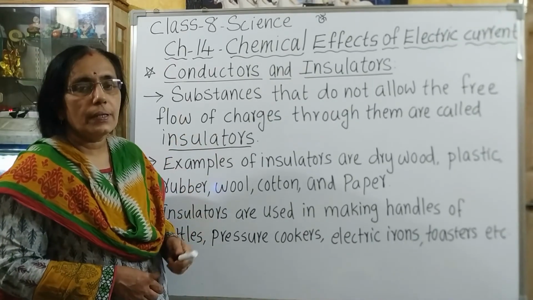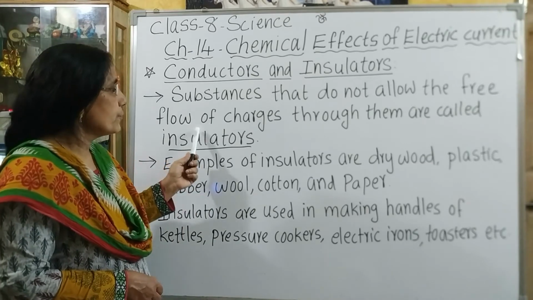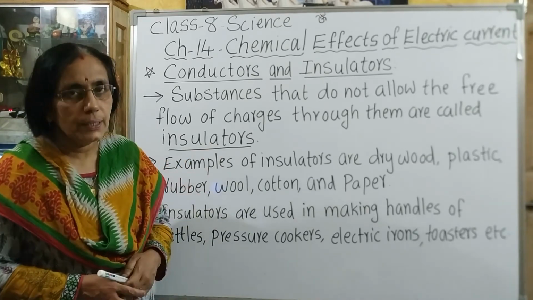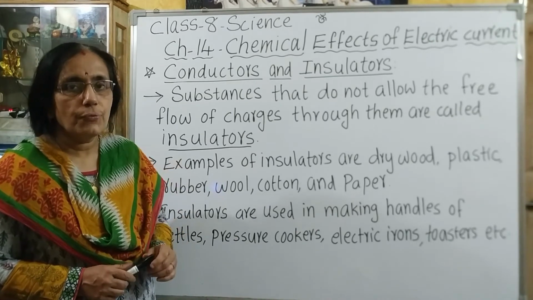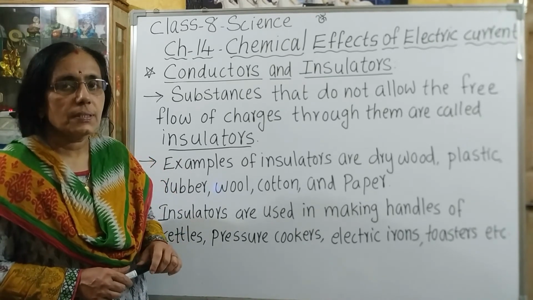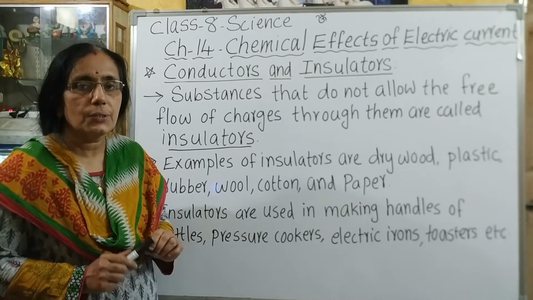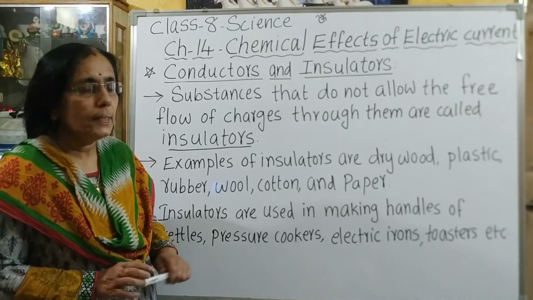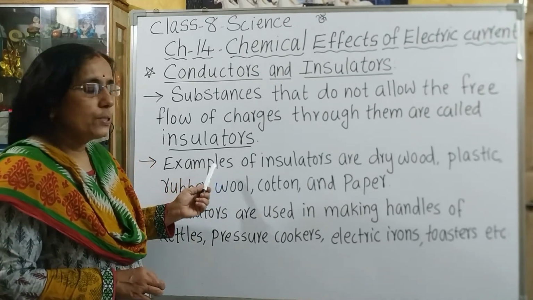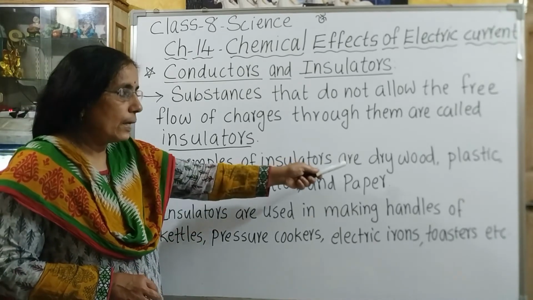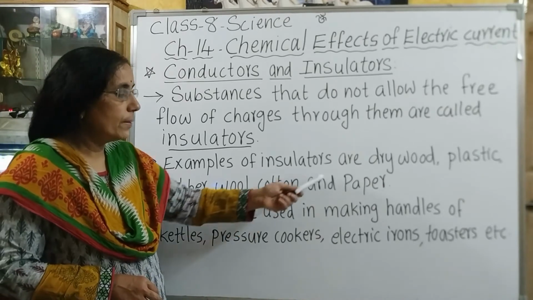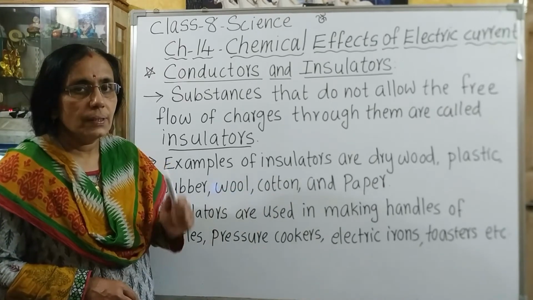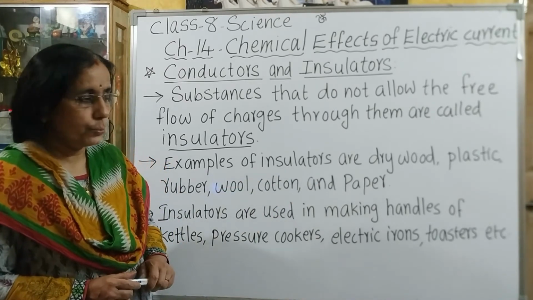Substances that do not allow the free flow of charges through them are called insulators. Here, free flow of charges means the passage of electricity. So, such substances which do not allow electricity to pass through them are called insulators. Examples of insulators are dry wood, plastic, rubber, wool, cotton, paper, etc. They do not allow the electric current to pass through them.